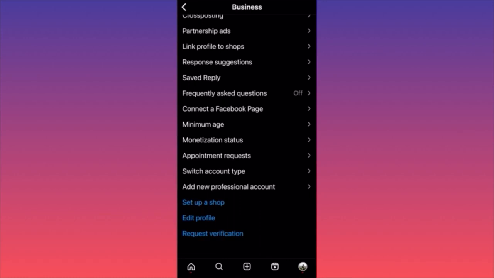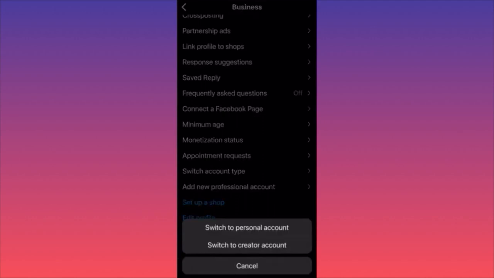Switch account type. When you click on this one, you will have the option to change your account type from the current, in my case, business account. I can switch to personal or to creator, and vice versa. If you currently have a creator or personal account, you can switch to business account and you can utilize all the features. You can create the store like I showed you.